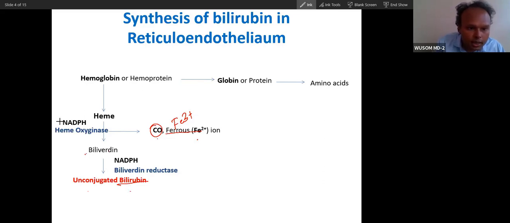Now you can see that both stages utilize NADPH. Yesterday I told you that any cytochrome 450 system will utilize NADPH. Biliverdin reductase will also utilize NADPH. So heme catabolism utilizes NADPH, and unconjugated bilirubin results.